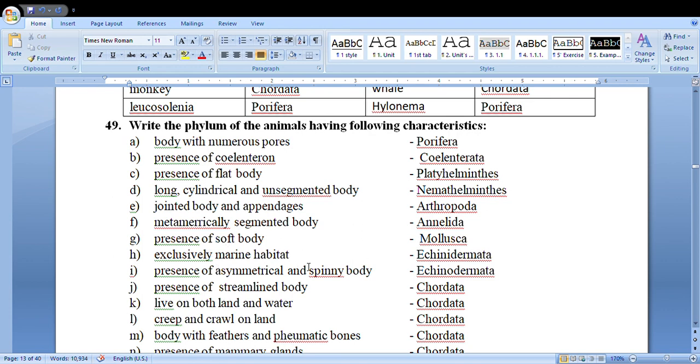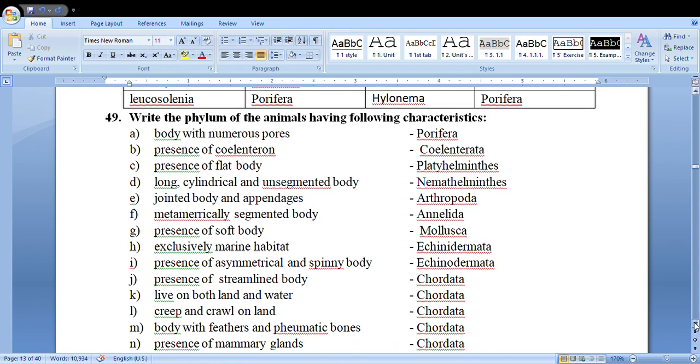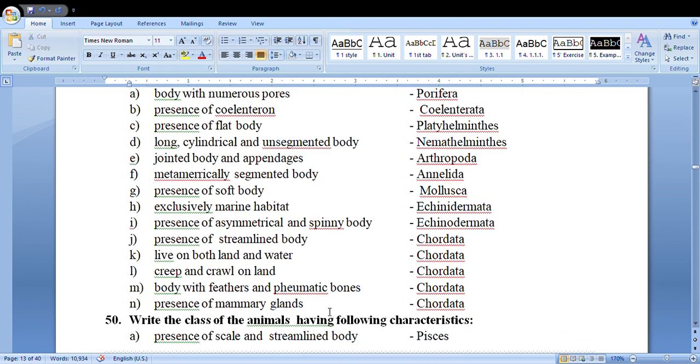Exclusively marine habitat, echinodermata. Presence of asymmetrical and spiny body, echinodermata. Presence of streamlined body, chordata. Live on both land and water, chordata. Creep and crawl on land, chordata. Body with feather and pneumatic bones, chordata. Presence of mammary gland, chordata.